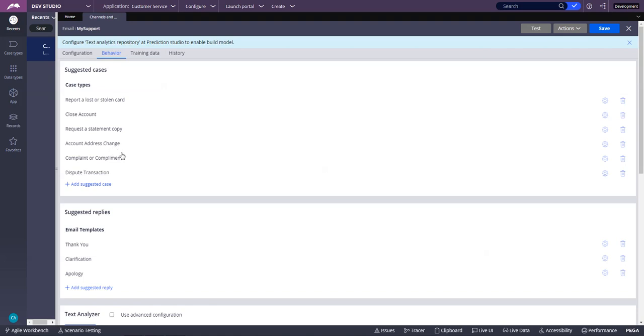But it is not very intelligent. The reason is, if the email itself has multiple elements which are crossing over multiple case types, it may be classified as multiple types also, right? So that's the reason why there is another offering called model based topic detection.